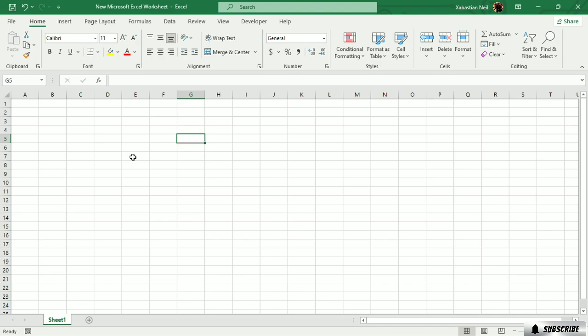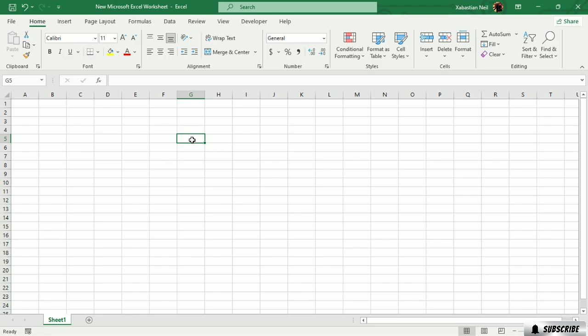Firstly, we're going to learn what the IF function is and how it works. The IF function is one of the most popular functions in Excel, and it allows you to make logical comparisons between a value and what you expect. An IF statement can have two results. The first result is if your comparison is true. The second is if your comparison is false. You have to remember those. It's either going to show you true or false. You can also change the parameter.